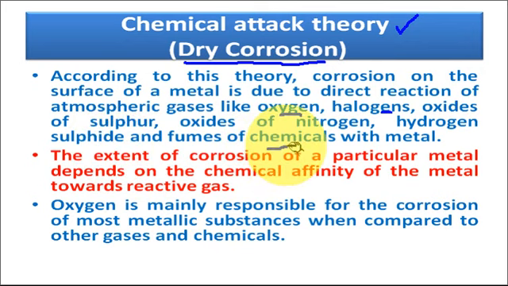So according to this theory, some chemicals directly attack the metal surface in absence of moisture, and since these can directly attack the metal surface, the metal reacts with these substances or compounds and gets corroded.